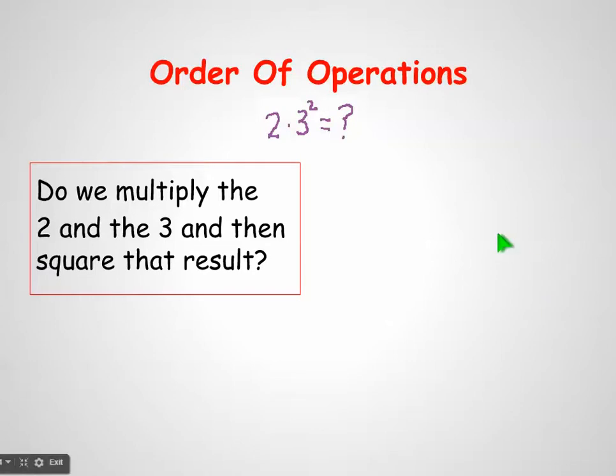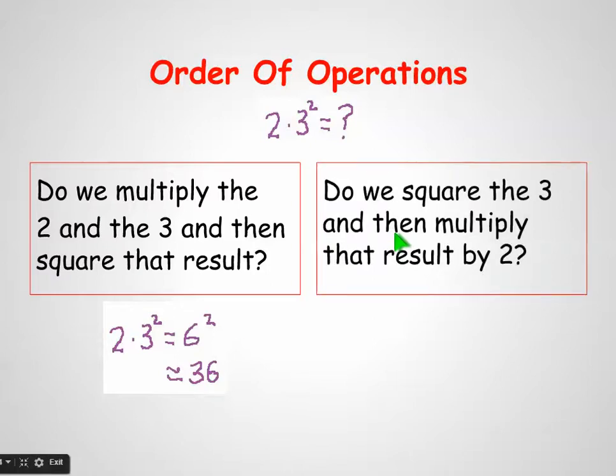Well, if we do that, 2 times 3 is 6. 6 squared is 36. Or, do we square the 3 and then multiply that result by 2? Square the 3, multiply by 2. If we do that, we get 9 times 2, or 18.